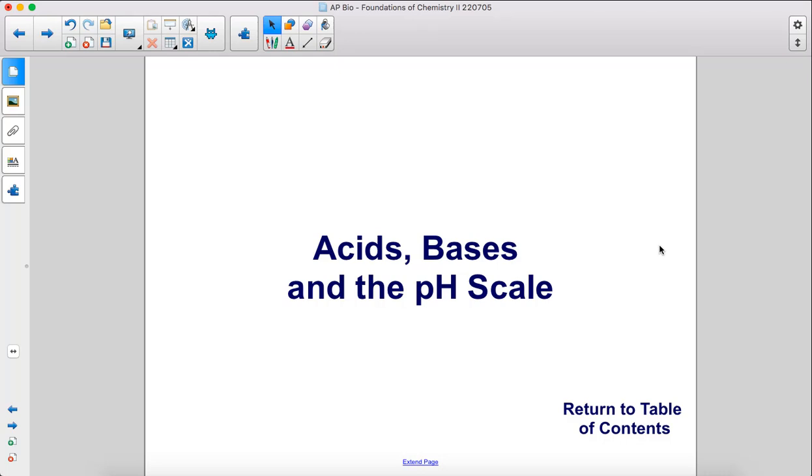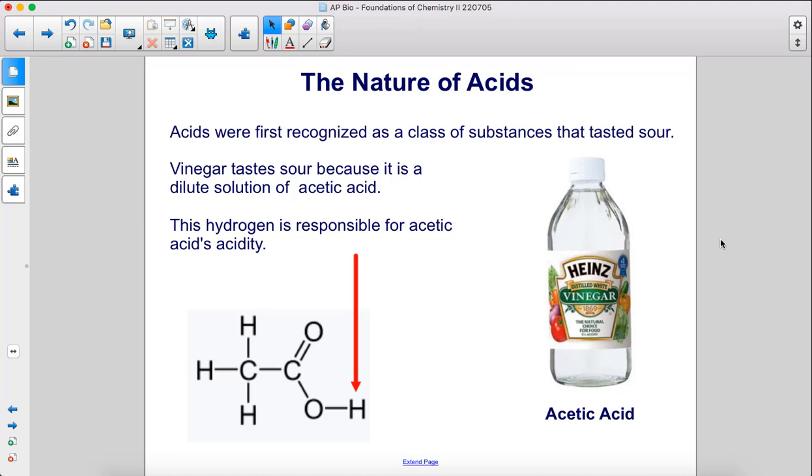Acids, bases, and the pH scale. Acids were first recognized as a class of substances that tasted sour. Vinegar tastes sour because it is a dilute solution of acetic acid. This hydrogen is responsible for acetic acid's acidity.